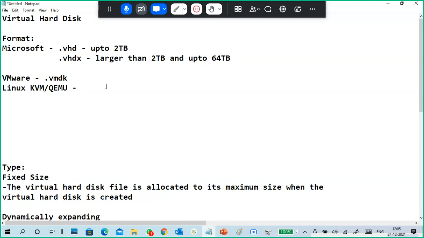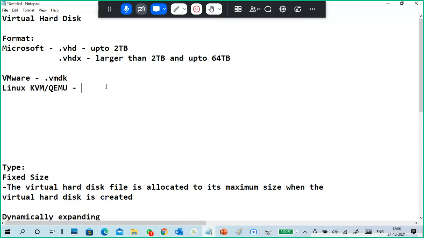This is the correct one. KVM and QEMU are a Linux virtualization platform, like Hyper-V. Along with the Linux operating system, you get KVM and QEMU options. So the virtualization platform is there, and you can create a virtual machine on the Linux machine.